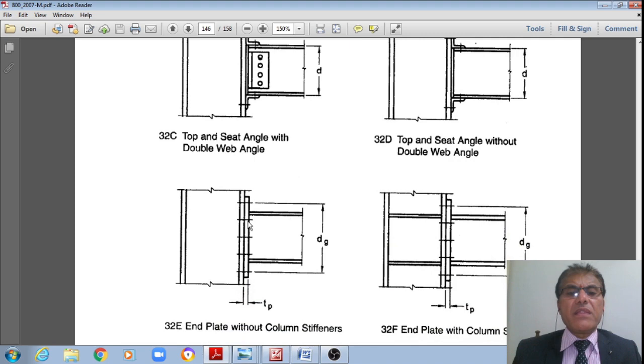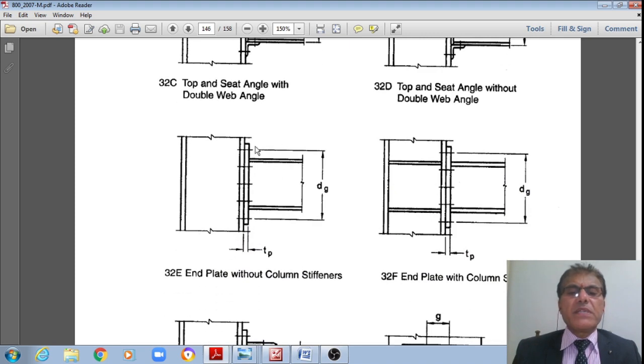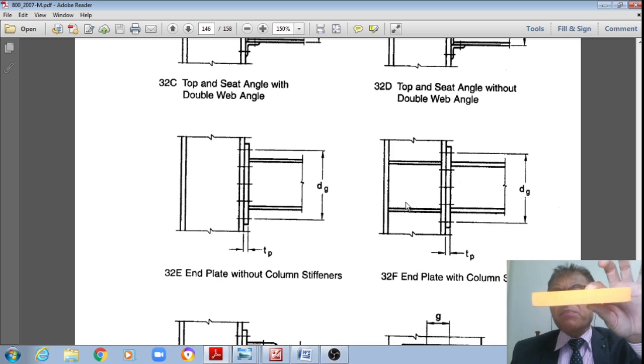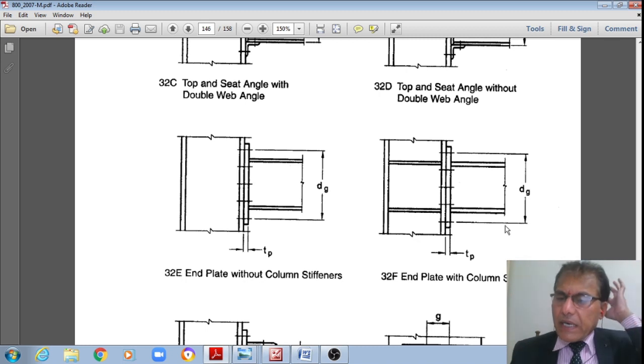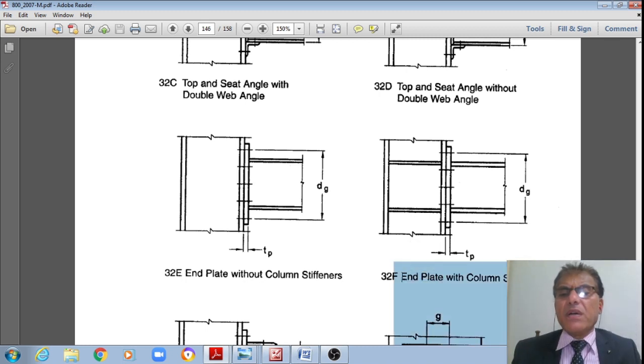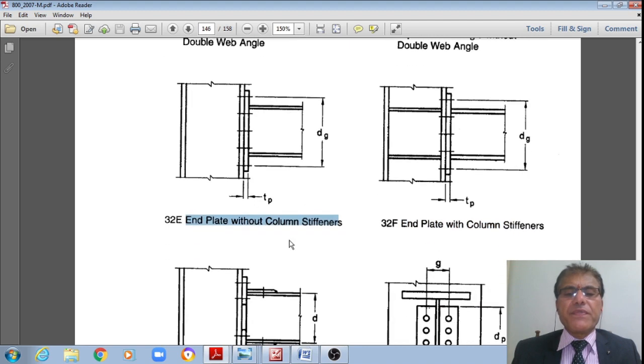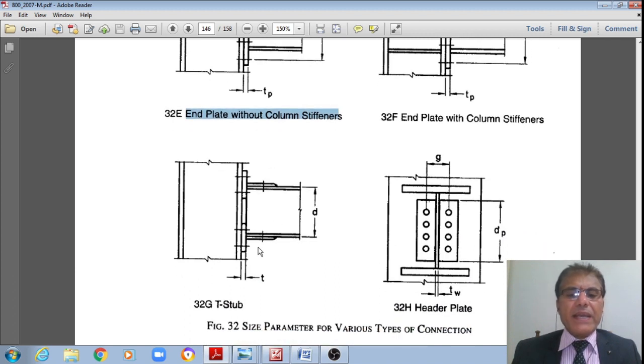Now this is a beam which is provided with an end plate. Here you can see this end plate without column stiffeners. Whereas in the second case, we will have the column stiffeners, like this. Two column stiffener plates are provided in the column portion on the rear, in the continuation of the beam flange, the continuation of the compression as well as tension beam flange. So the second type is end plate with column stiffeners, or end plate without column stiffeners. Both are movement connections or rigid connections.